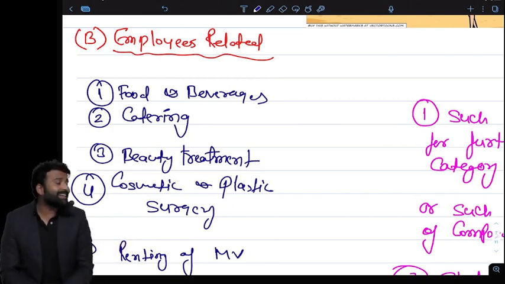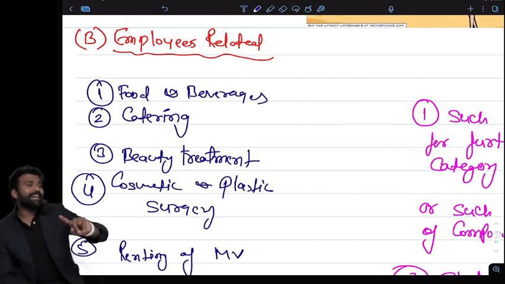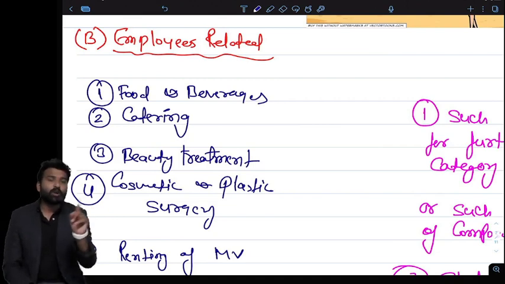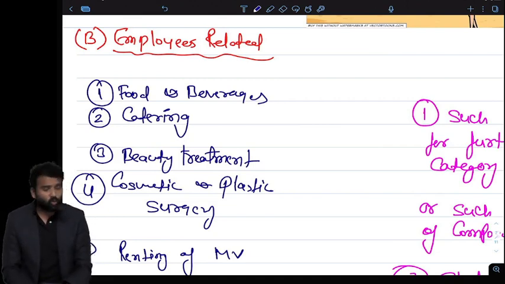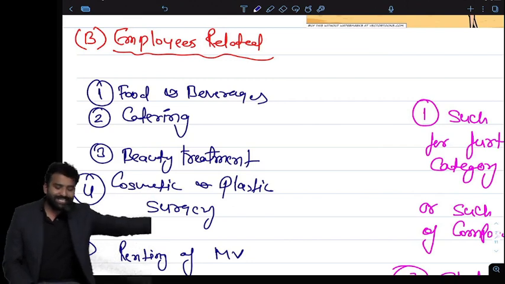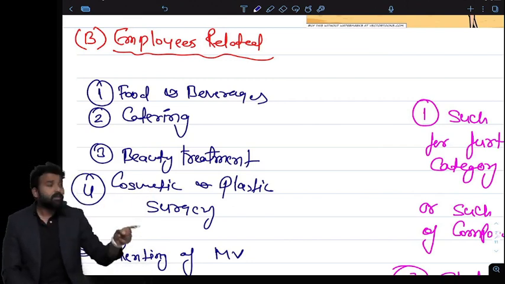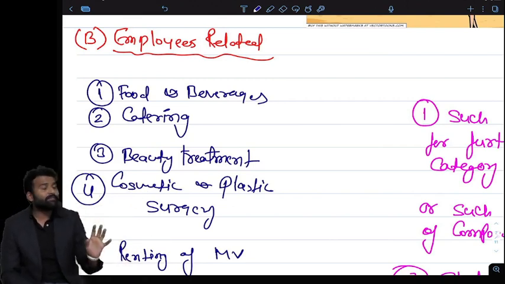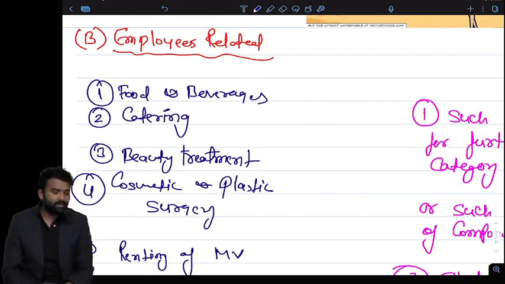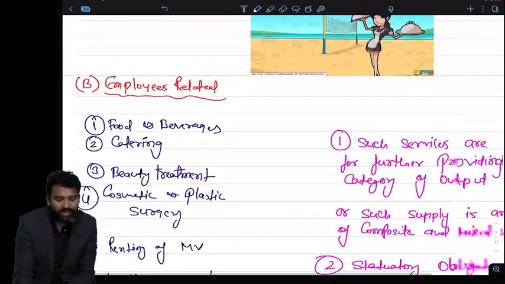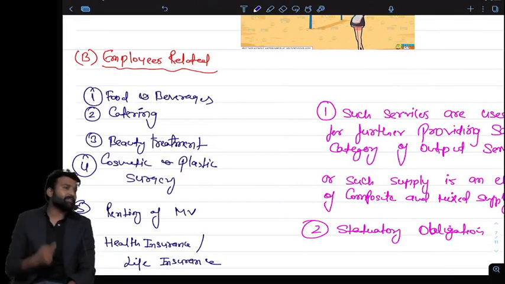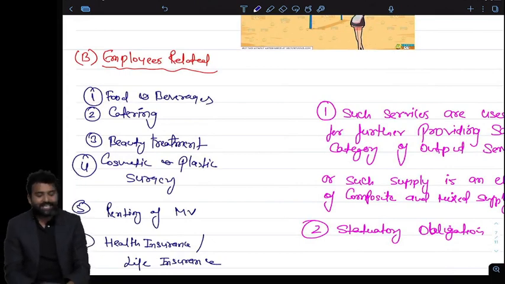A marriage garden is using the catering services. He can claim the ITC of the catering services because he will not be using that catering service for his own consumption. He will be providing the catering services to his customer. So if they are in a similar line of business, doing the same category of business, they can claim ITC because now they will not be consuming that service, they will be supplying that service to their customer. And second, if it's a law obligation, they can claim the ITC.